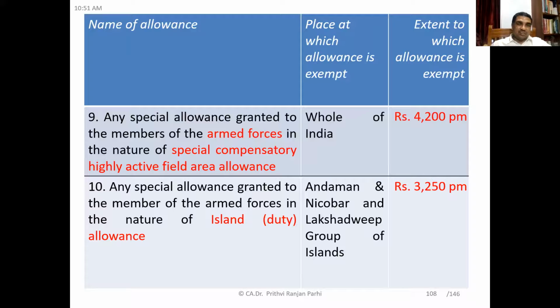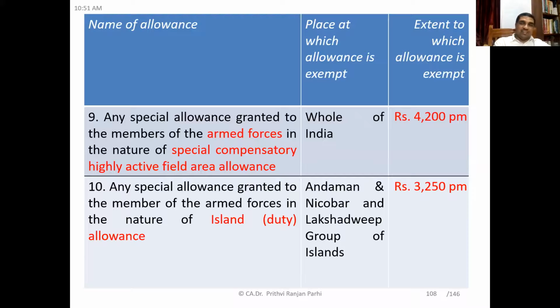Next you see, any special allowance granted to the members of armed forces in the nature of special compensatory high active field area allowance. It is also allowed whole of India. 4,200 rupees per month is exempt. Then any special allowance granted to the members of armed forces in the nature of island duty allowance. If this kind of allowance is given in Andaman, Nicobar and Lakshadweep group of islands, then 3,250 rupees per month is exempt.